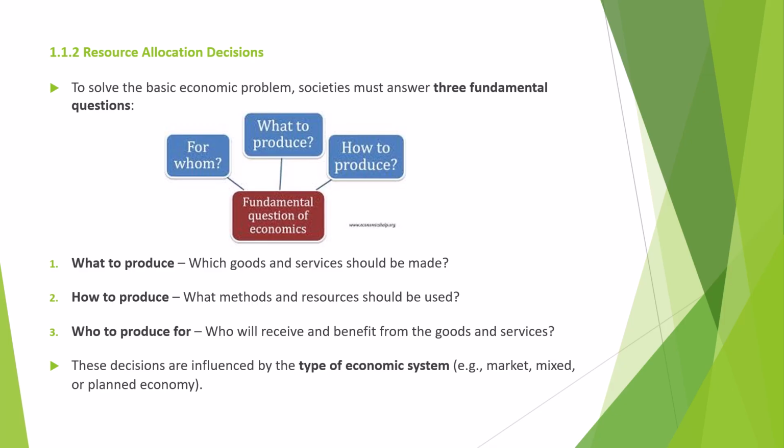But these are 3 fundamental questions, like basic questions of economics. अगर कोई आपसे पूछता है कि what are the 3 basic economic questions, तो आप कहेंगे what to produce, how to produce and for whom to produce.